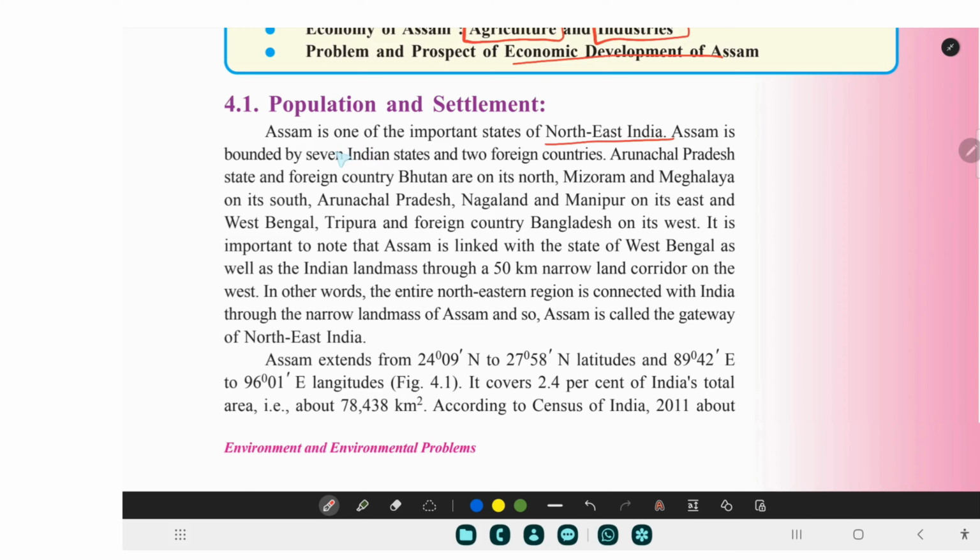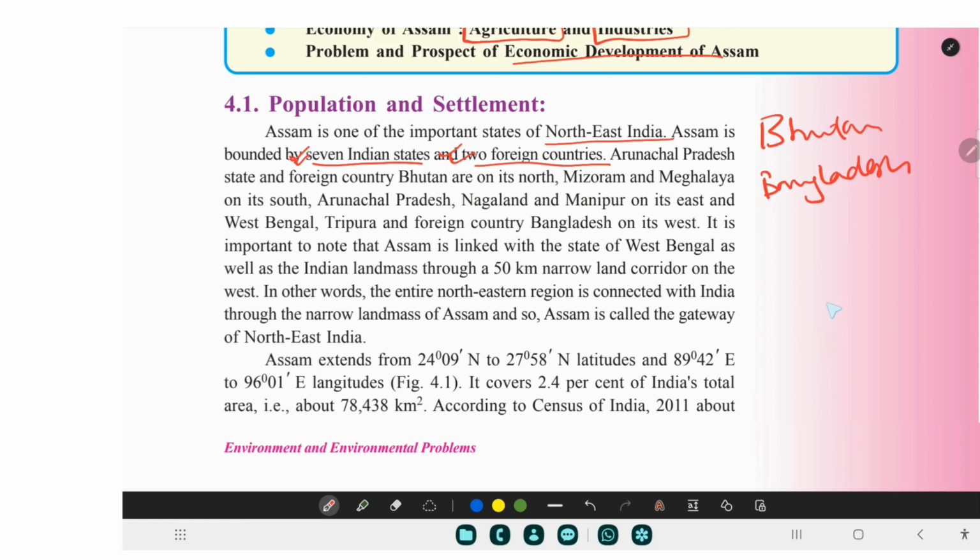This is important: Assam is bounded by 7 Indian states and 2 foreign countries. Very vital information. Which are the 2 foreign countries? One is Bhutan, and the other one is Bangladesh. Arunachal Pradesh state and the foreign country Bhutan are on the north.